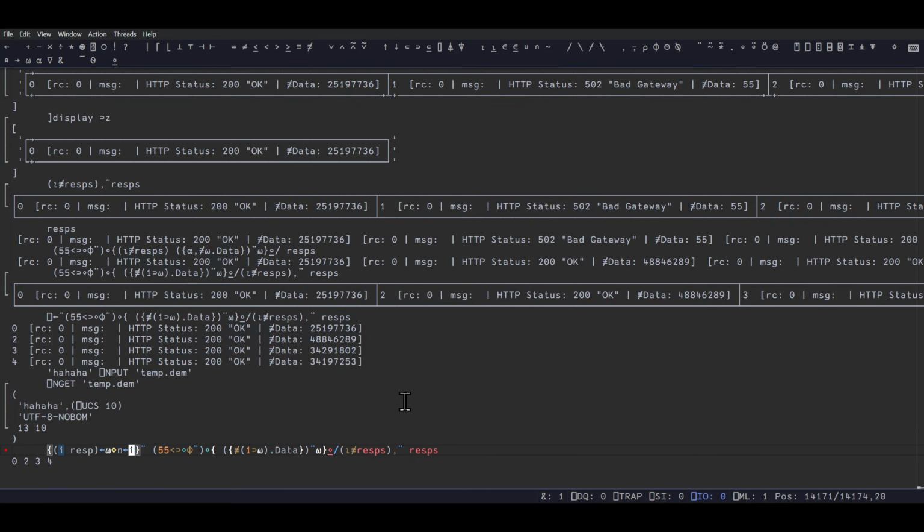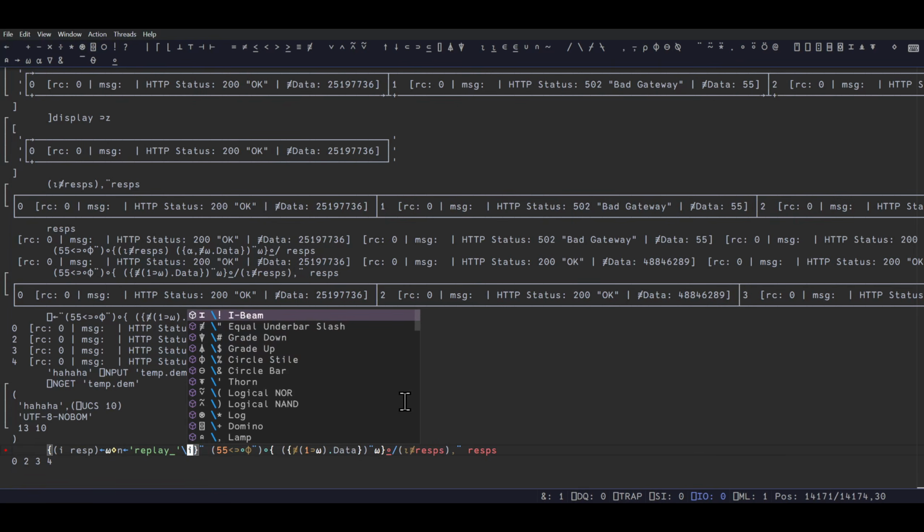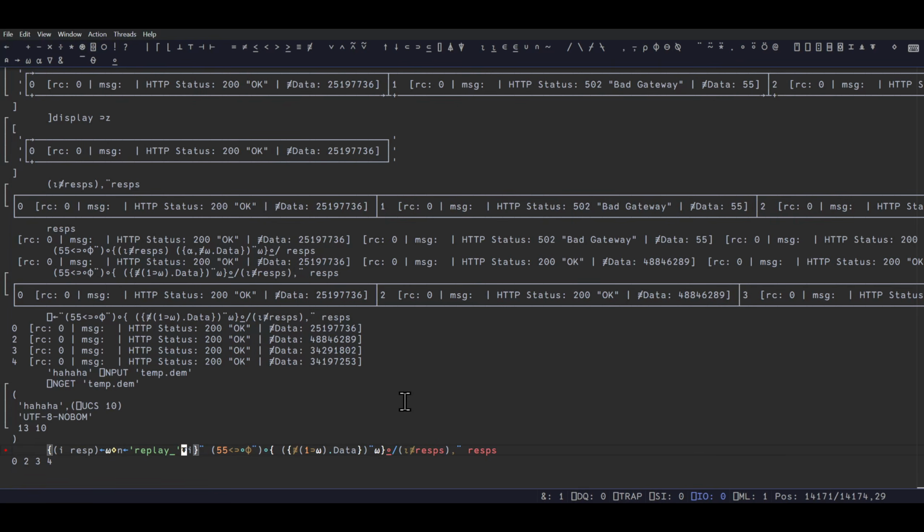Oh, nice syntax highlighting. We have replay. Yeah, why am I suddenly getting nice syntax highlighting? We haven't this whole time, I don't think. A replay underscore I. If I could, I would, what's the word? Don't know. Oh, pad it with numbers. I bet I could. Worry about that later.